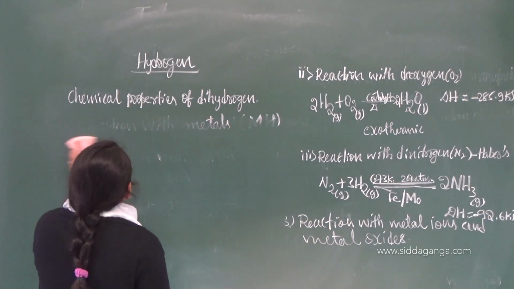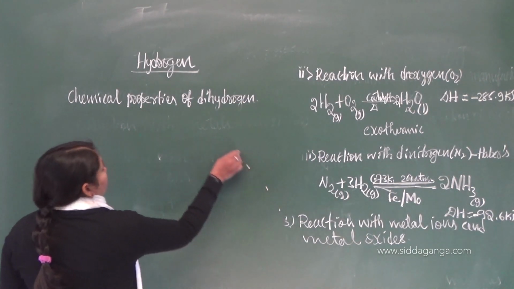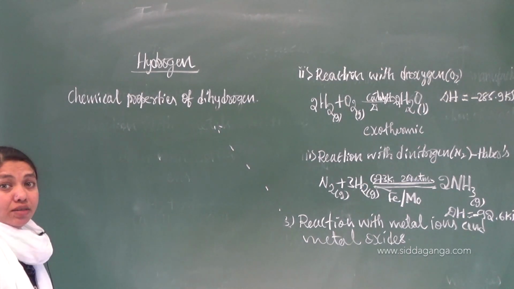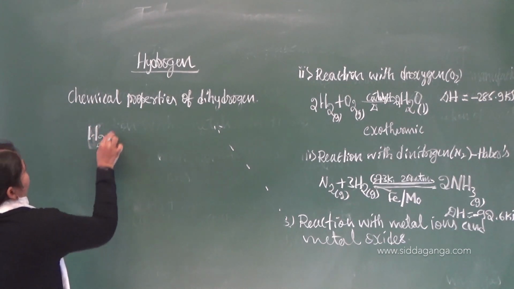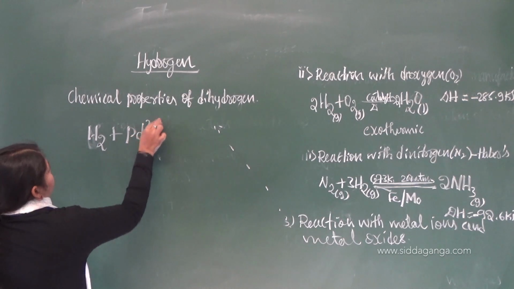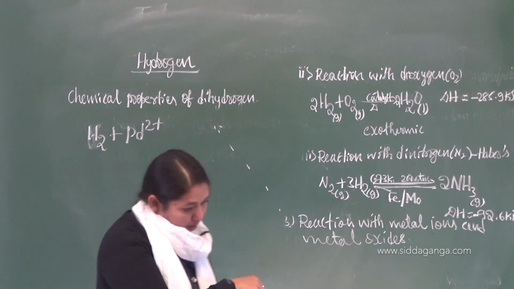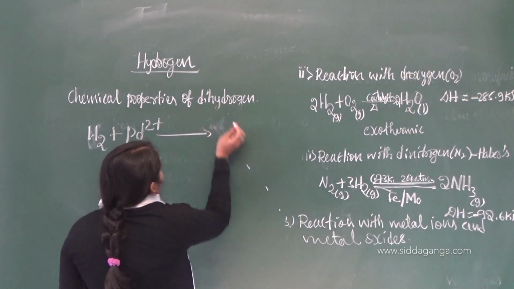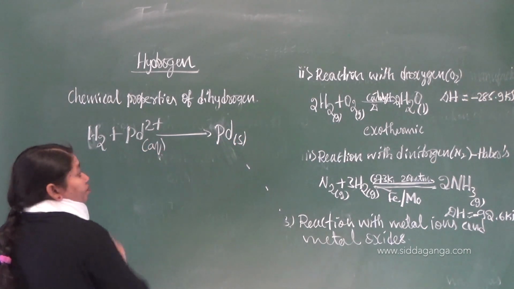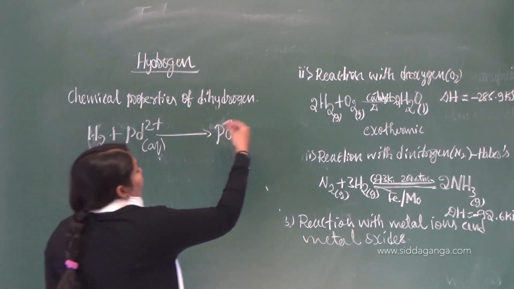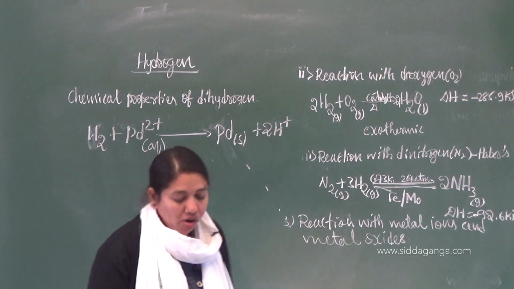Let me write here the third property, that is, reaction with metal ions and metal oxides. For a metal ion I can write: if dihydrogen is made to react with Pd2+, which is nothing but palladium, a metal ion, it will get reduced to the metal, which is a solid. The ion is aqueous. So what happens to the hydrogen? It will get oxidized.